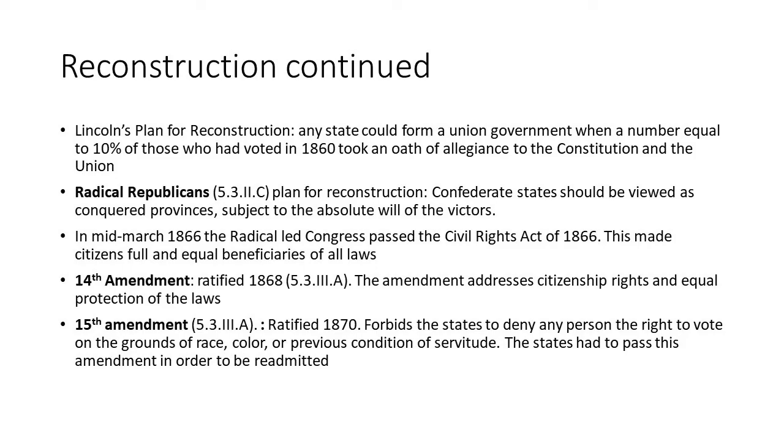So you see the Civil Rights Act of 1866, that's essentially the 14th Amendment. It was made permanent with the 14th Amendment. And then we get the 15th Amendment, which says you can't deny someone the right to vote based on the color of their skin. Obviously, there are going to be ways around that: literacy tests, poll taxes, harassment, violence, all these ways to get around this. So on paper, it looks nice, but if the government isn't going to step in and make sure that these people are getting their rights, then a law is not really worth very much, right?